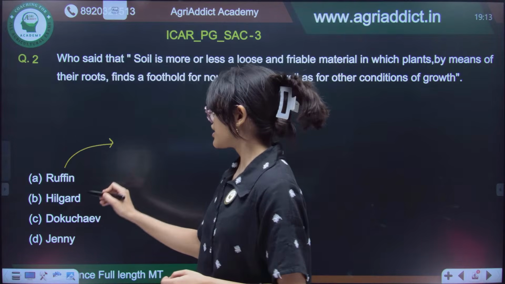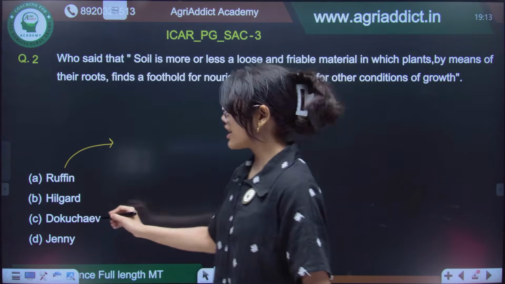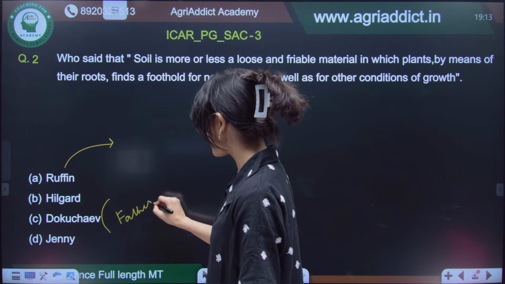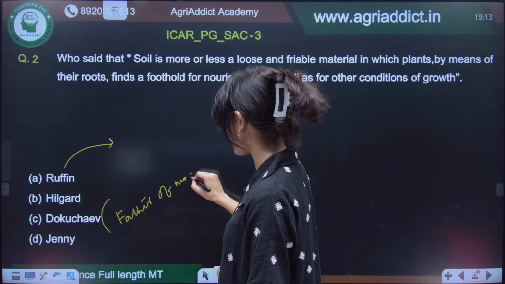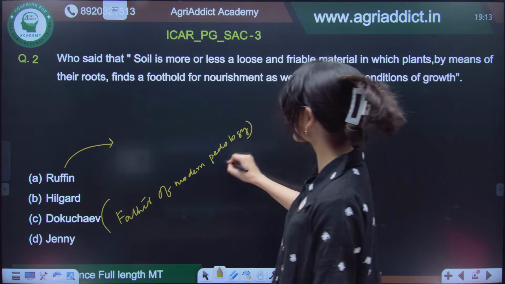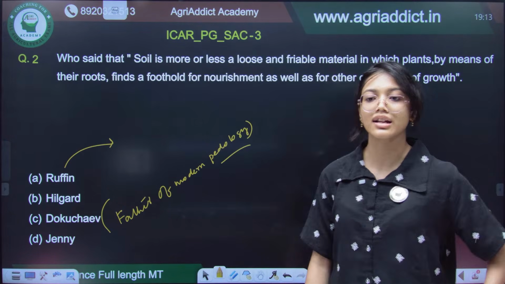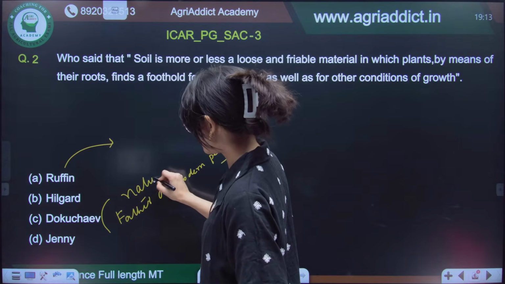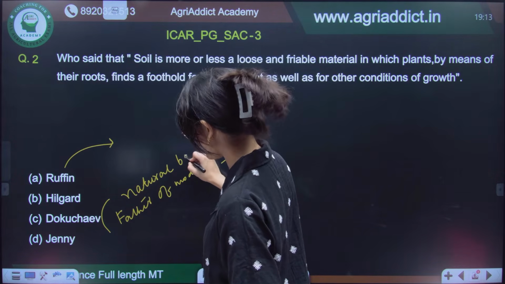See, Raffin is there, Hilgard. Then there is Dokuchev. So we know that Dokuchev, he is called as the father of modern pedology or father of soil science, right? And he was a Russian scientist who first gave this concept of soil science. And according to Dokuchev, the soil is actually a natural body, right?